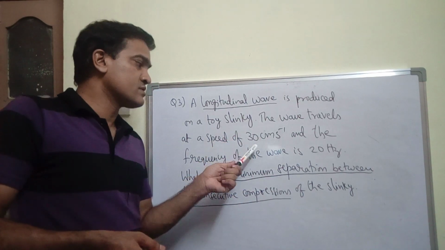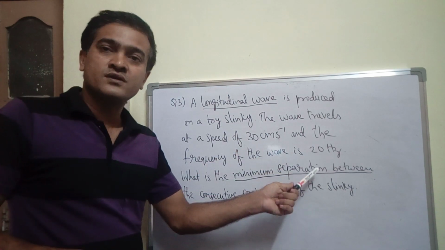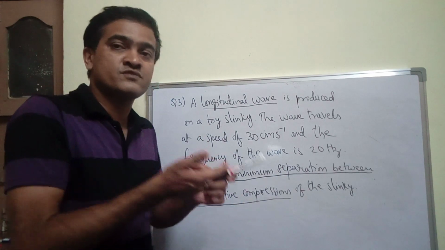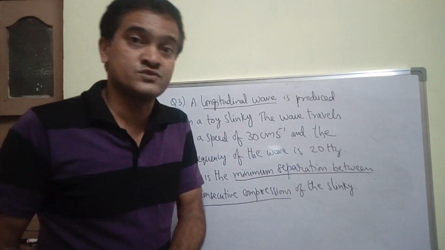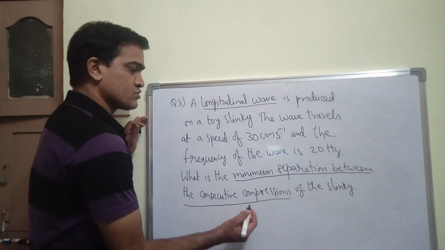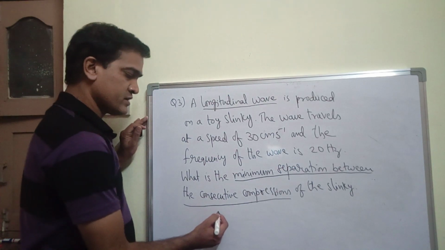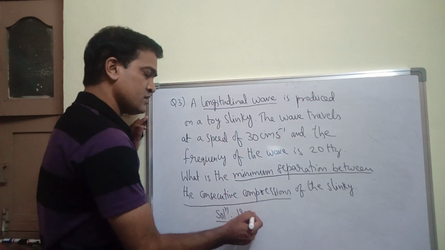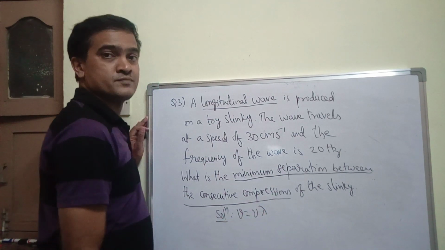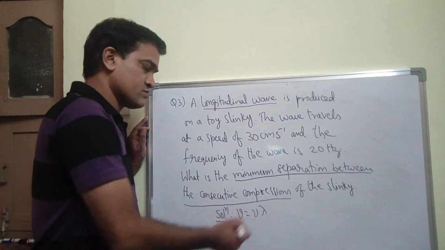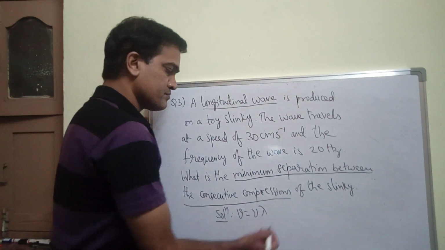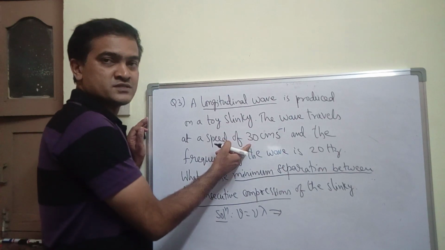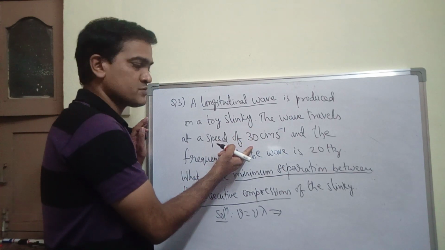You have velocity, you have frequency given. So what is the relation between velocity, frequency and wavelength? Which is very simple. So solution: v is equal to nu lambda. Is it visible? Velocity is given in centimeters per second, convert this into meters per second.